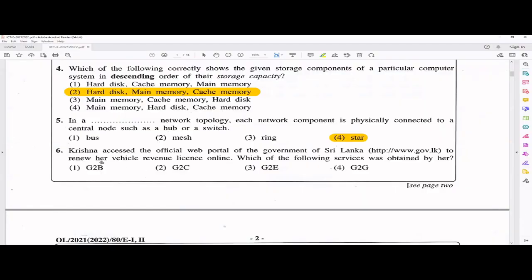So according to that, Krishna is a citizen. So that person is actually accessing this particular website and getting some service, that is the revenue license, getting it online. So this is actually G2C.